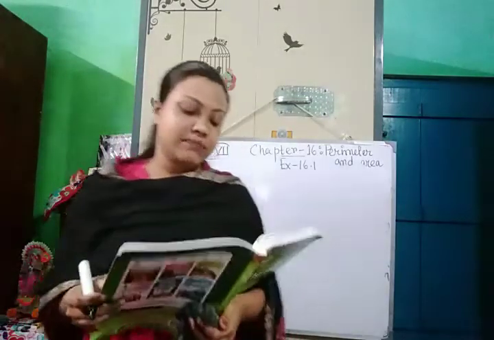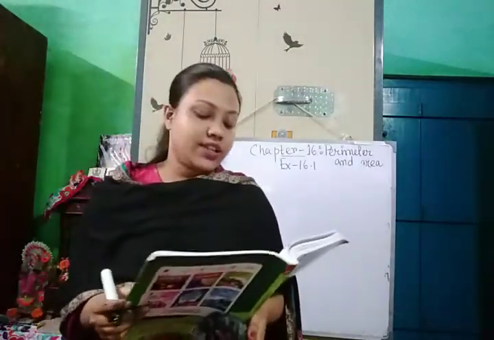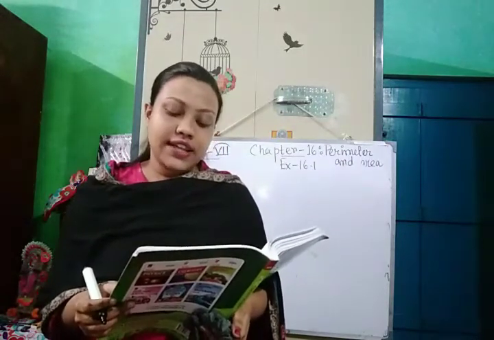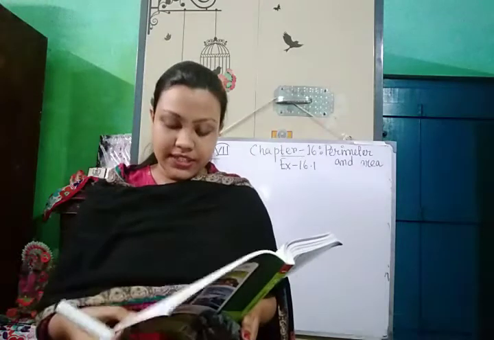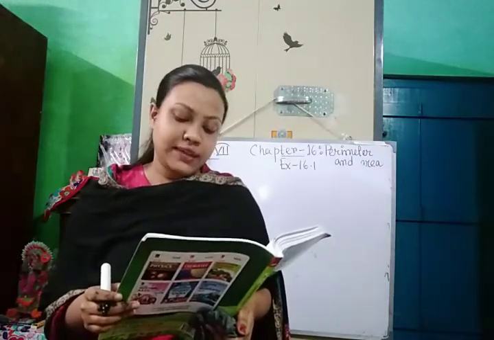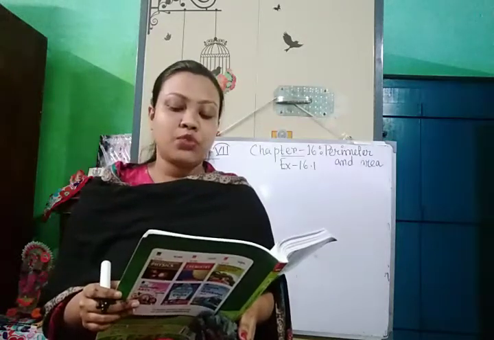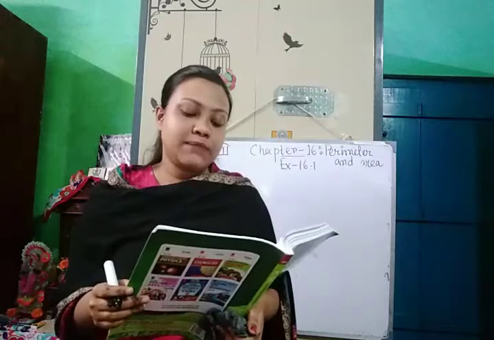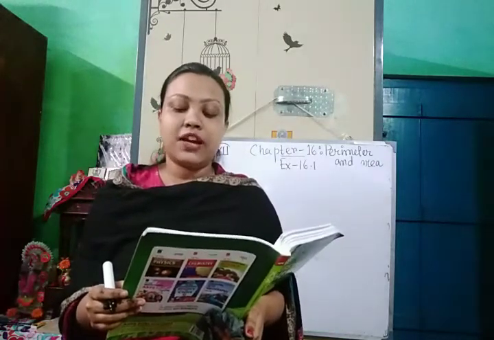Next I am doing question number 7. Question number 7 is, a wire is in the shape of a rectangle. Its length is 40 cm and breadth is 22 cm. If the same wire is rebent in the shape of a square, what will be the measure of each side? Also find which shape encloses more area and by how much.